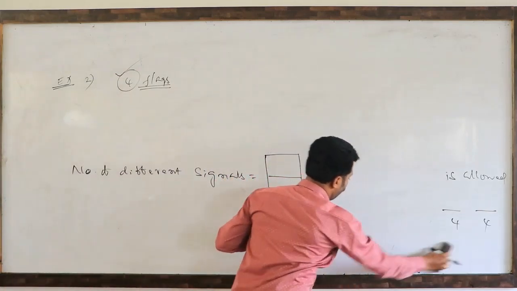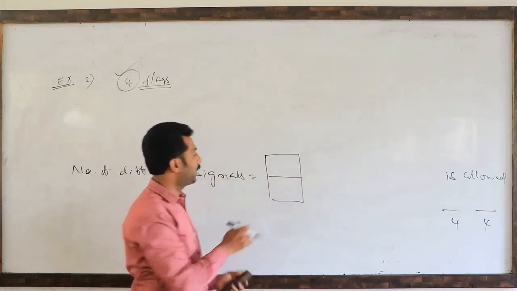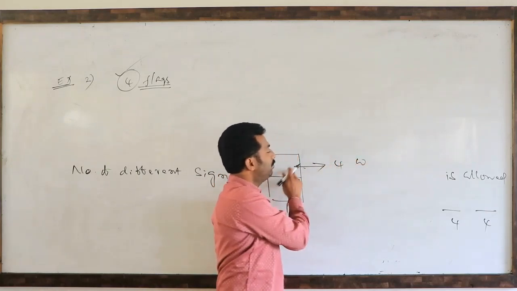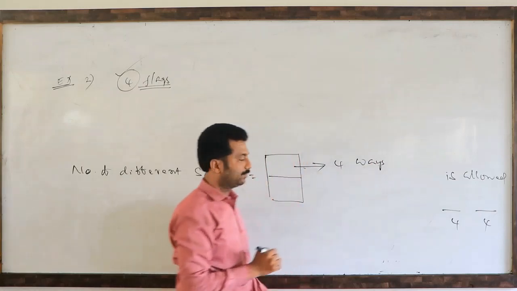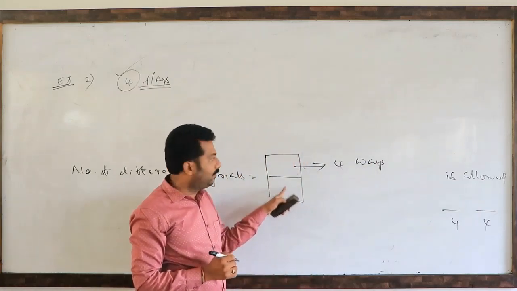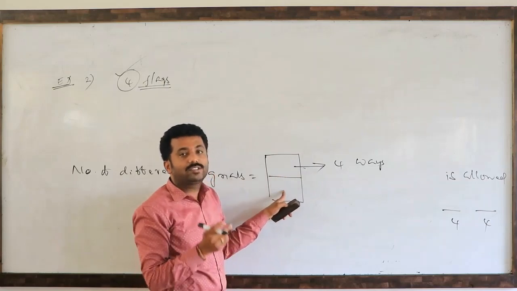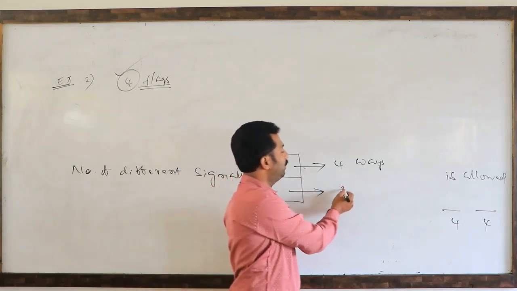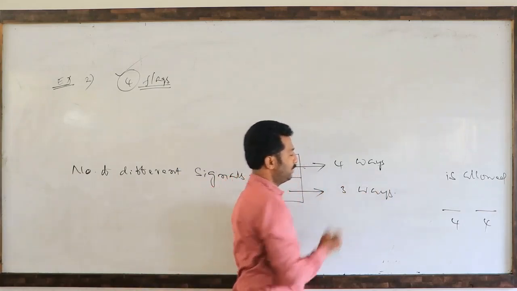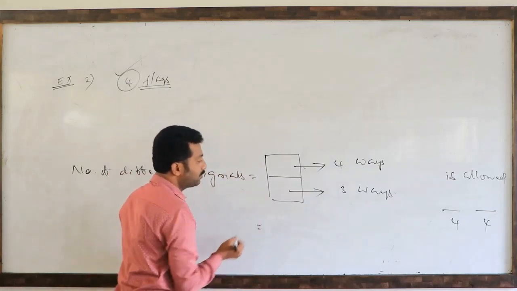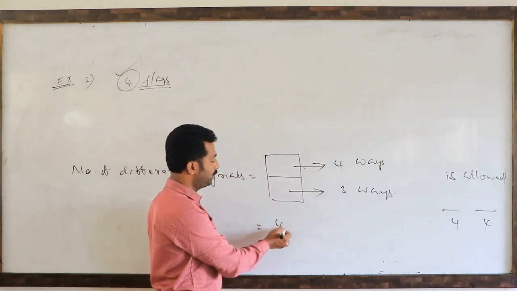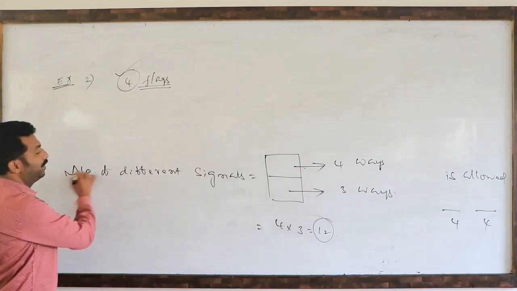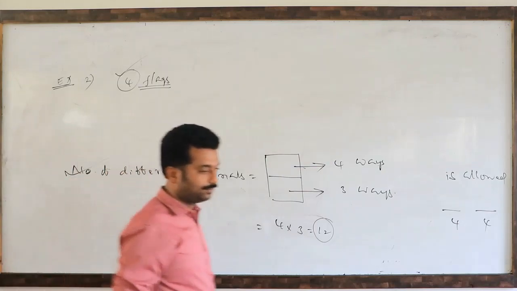So first there are 2 blanks now. This is the first blank, this is the second blank. Any one of the 4 flags can fill this blank, that is 4 ways. Whatever color we used here, again we should not use, means repetition is not allowed. So the second blank can be filled in 3 different ways. So total number of signals from the fundamental principle of counting is 4 into 3, nothing but 12 different signals can be generated. So like that we have to answer.